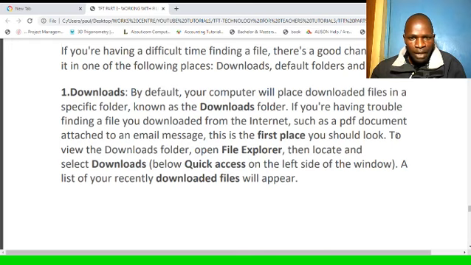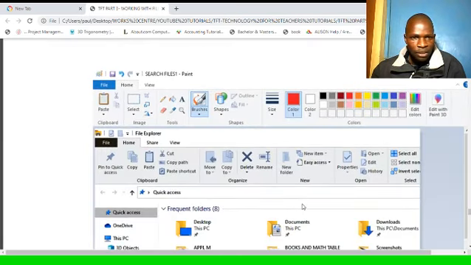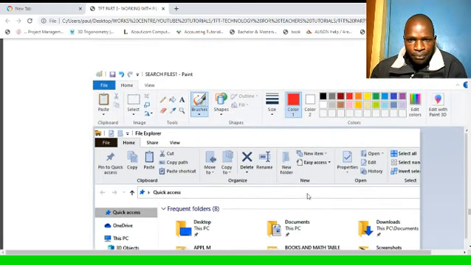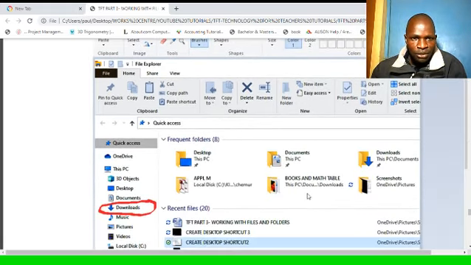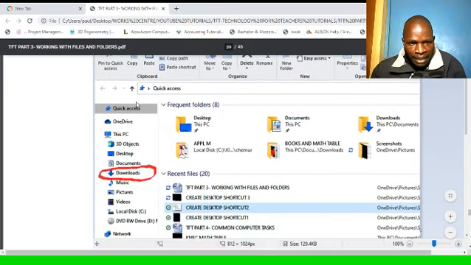To view the downloads folder, open File Explorer, and then locate and select Downloads below Quick Access on the left side of the window. A list of your recently downloaded files will appear. We'll see that one on my desktop in a while. This is a screenshot of my File Explorer. The left side here has what we call Quick Access, and one of the sections here is Downloads. This one I have highlighted, Downloads. So anything you download will go here.